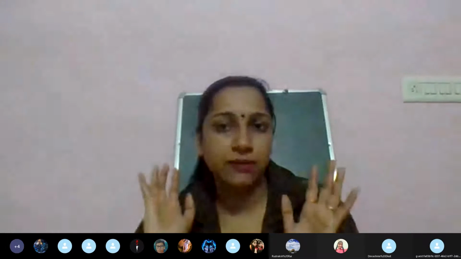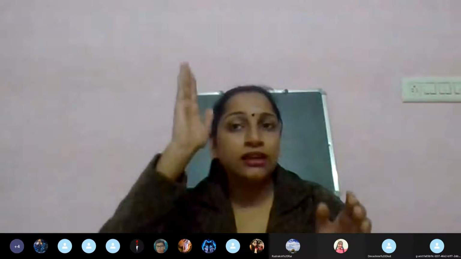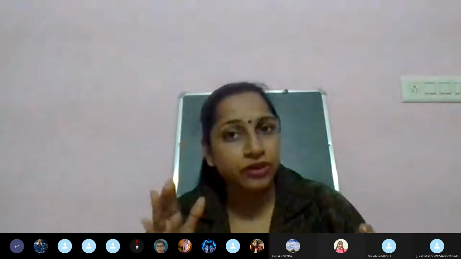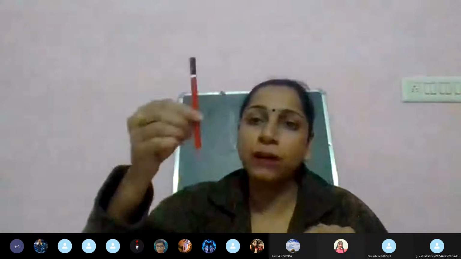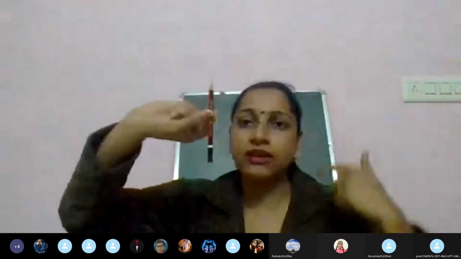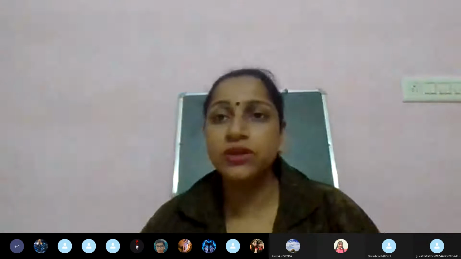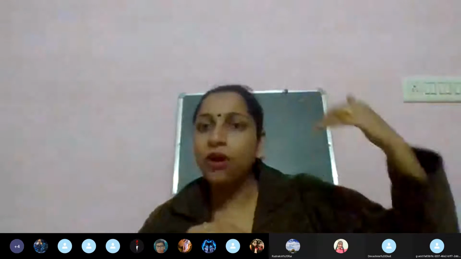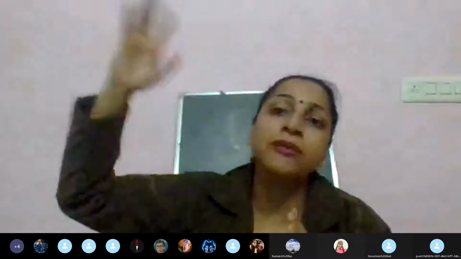When the image formation takes place, please children be very careful when I'm explaining this, because you may lose points because of these short things. Maybe right now it's not going to come, but in examination. Now you see that the real inverted image is formed. Then if I'm looking at this pencil, it should appear to me as inverted, as the image is formed on the retina inverted. But this is not the case. We are not seeing the inverted image because when the optic nerves take the signal to the brain, the final image is formed in the brain.